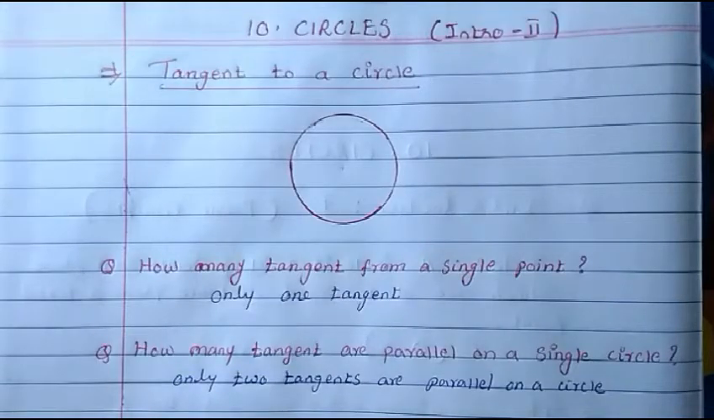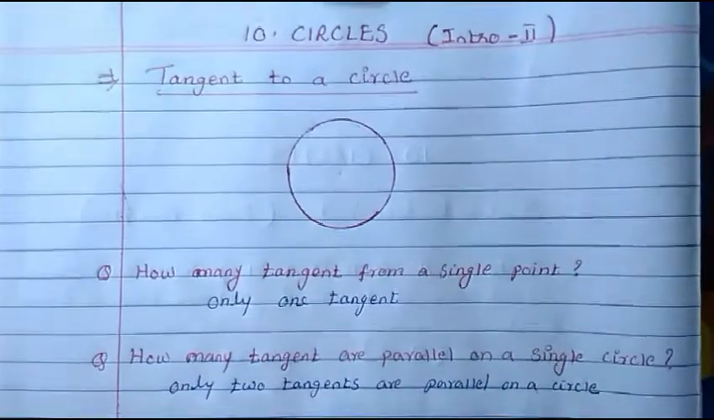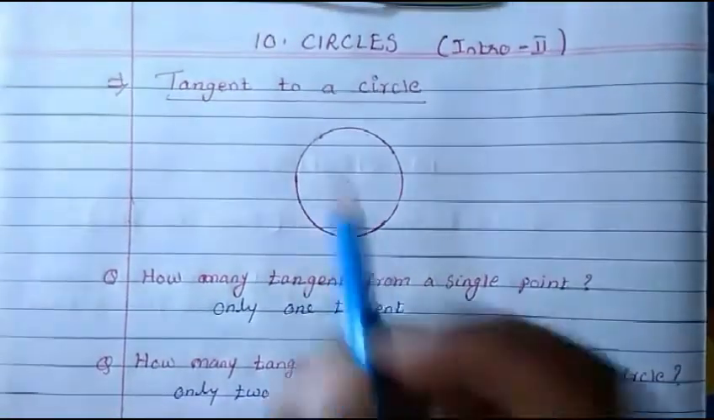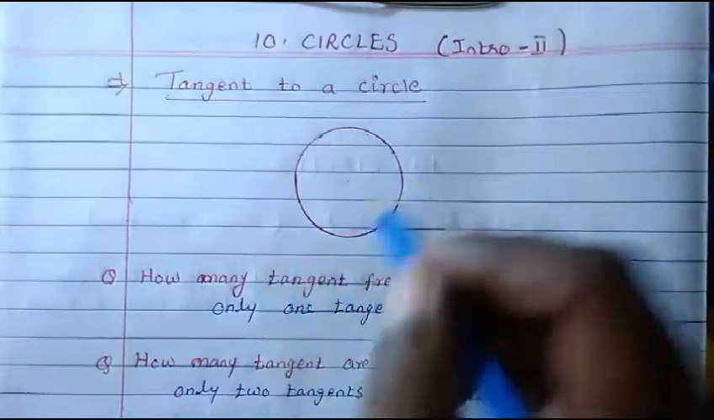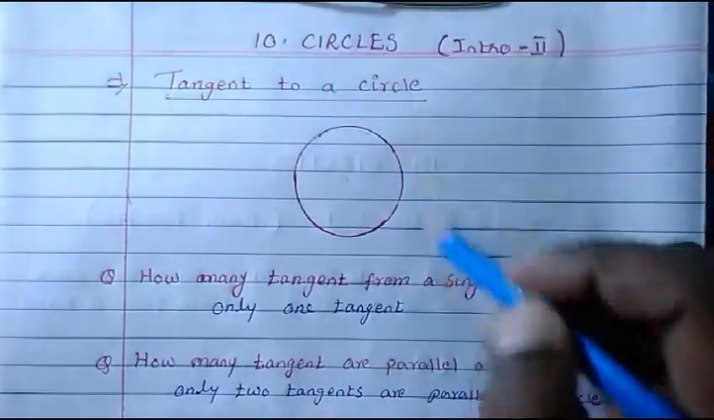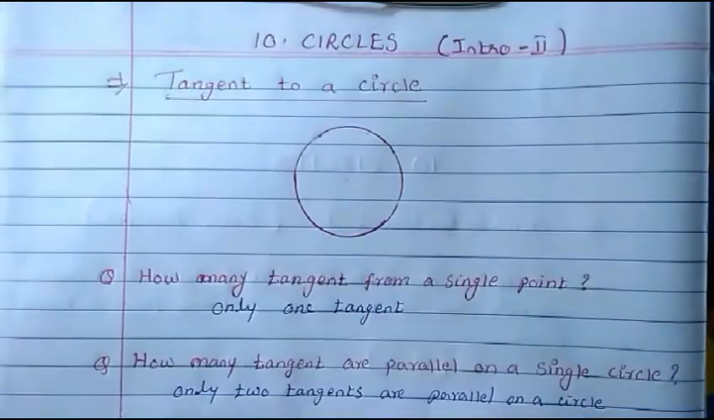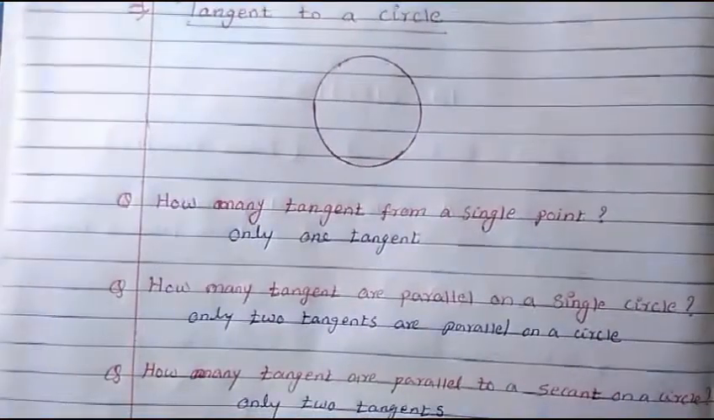Here also the basic concepts we are going to study, but very important to the chapter. That is tangent to a circle. We have already studied in introduction part 1, I told you what is tangent. Tangent means in a circle, at any one point, the line passing through or intersecting the circle at one point, we call it tangent. Now, some important concepts to learn about this tangent.